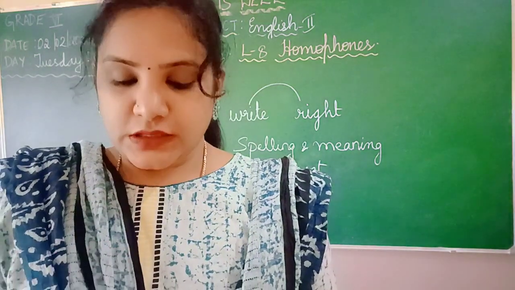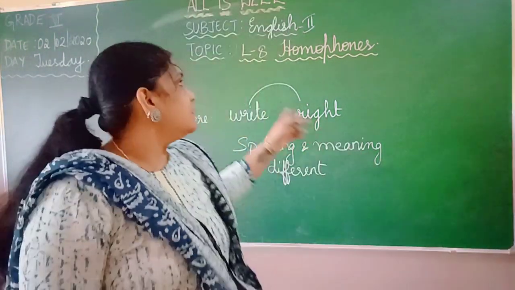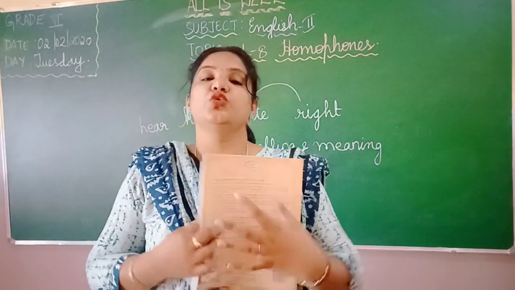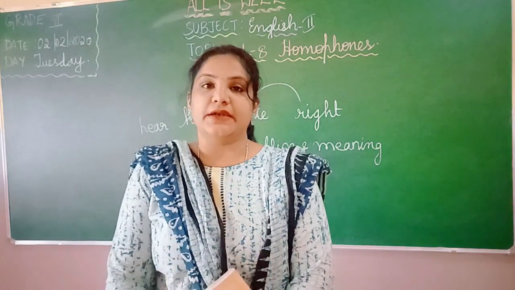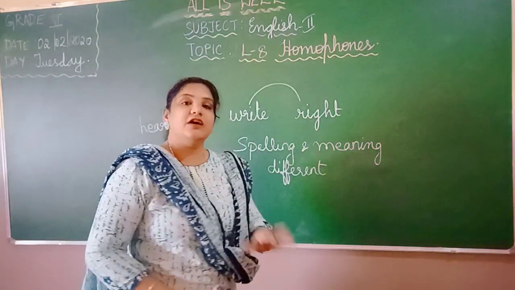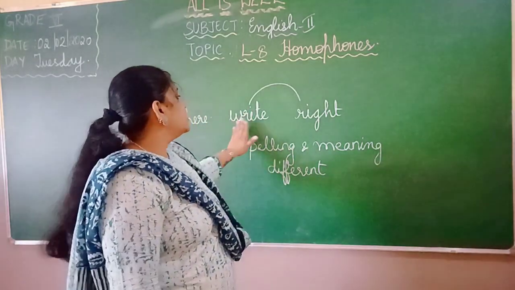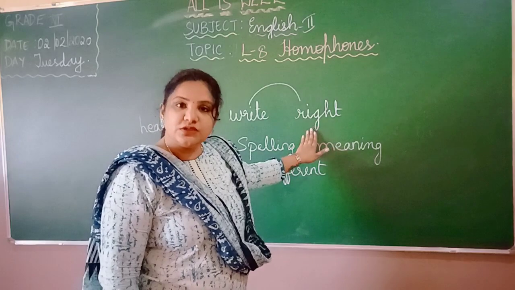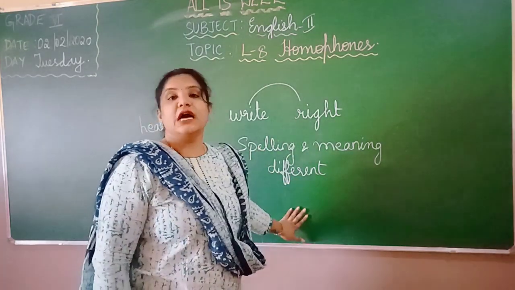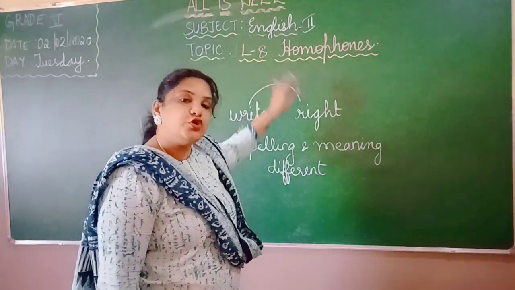Okay? So this completes our chapter, English 2, lesson 8, homophones. So we have completed the Sem 2 English 2 grammar part. I hope you all understood what homophones are. I will just give a small recap. Homophones are nothing but words which we pronounce the same, but the spellings and the meanings are totally different. Such words are called homophones.